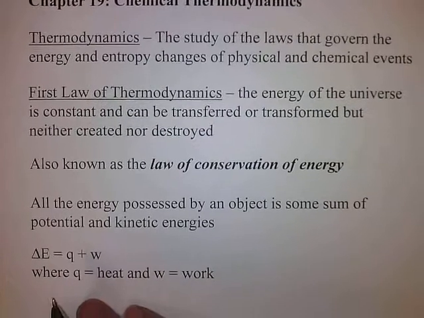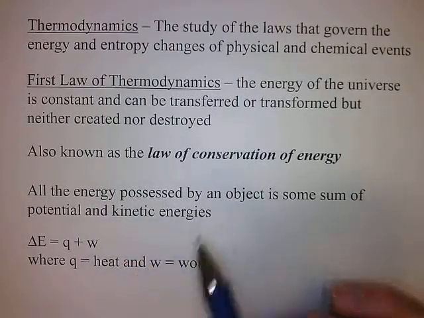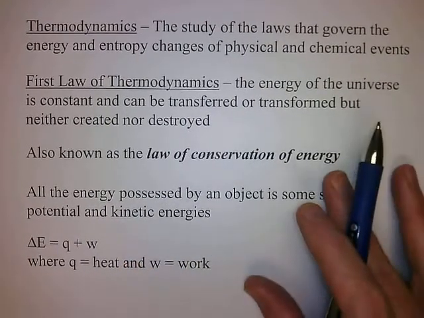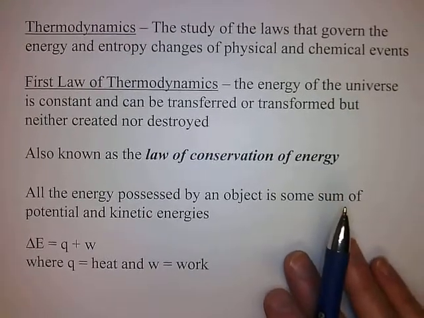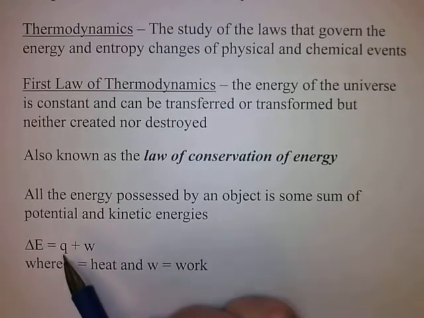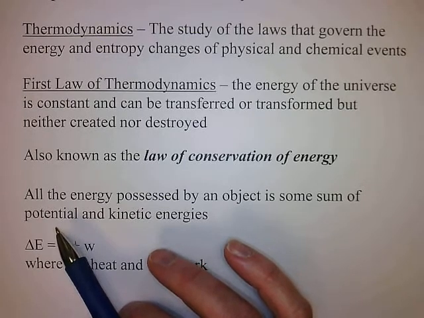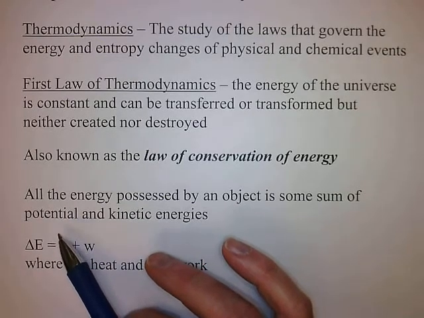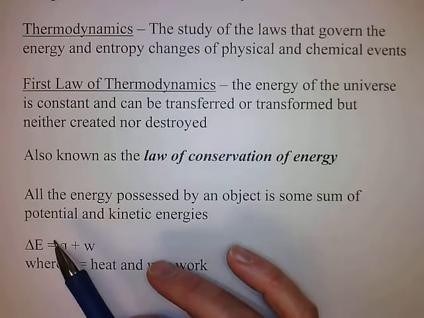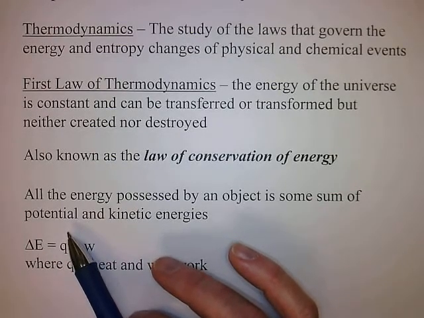So all energy possessed by an object is the sum of potential and kinetic energies. Okay. Now, potential energy, for example, is stored energy. Okay, so potential energy is stored energy.